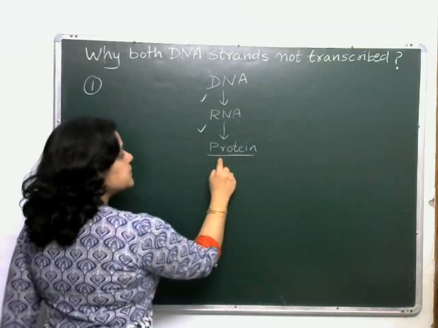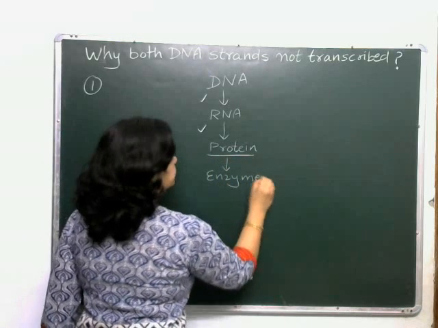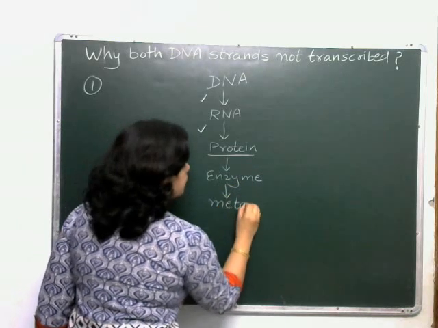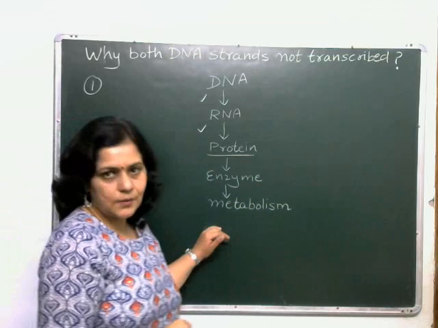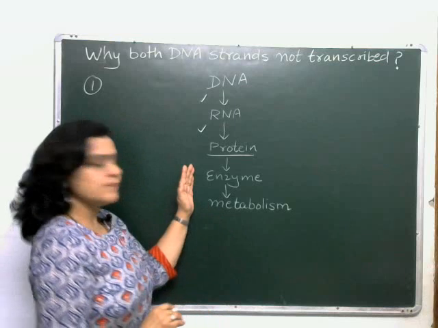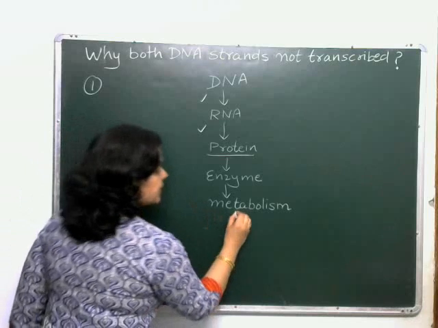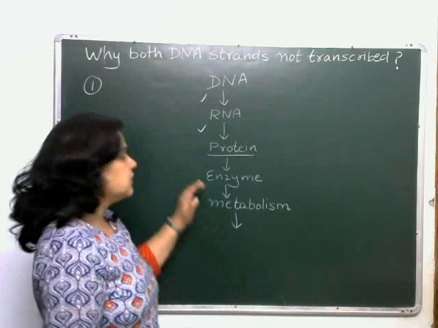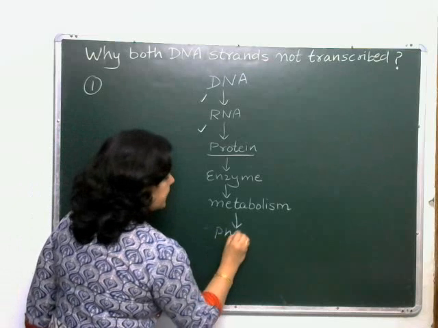Then these proteins may act as enzymes, and enzymes are responsible for the functioning of the cell. They are responsible for metabolic reactions. So only if enzymes are formed can metabolism be carried on. And in these reactions, some products will be formed due to the presence of these enzymes. And what is the result? There will be a phenotype.